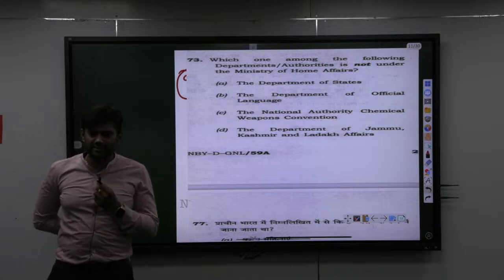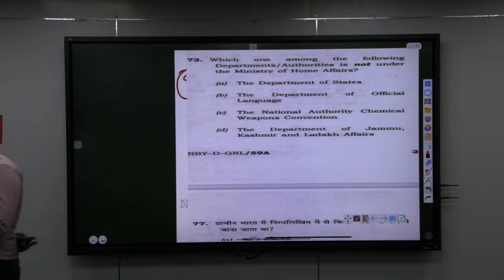Last 20 seconds. So let us think you don't know. Try to make a logical guess. So what will be the answer? How many of you go with C? How many of you go with A? C, D. So one logical guess you can make.